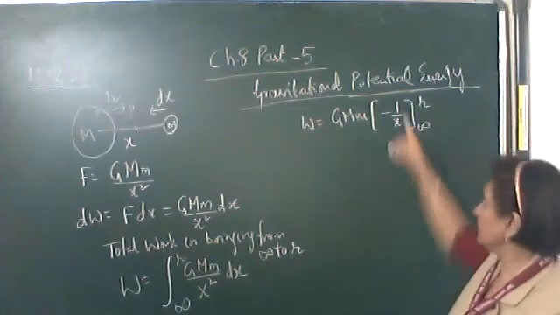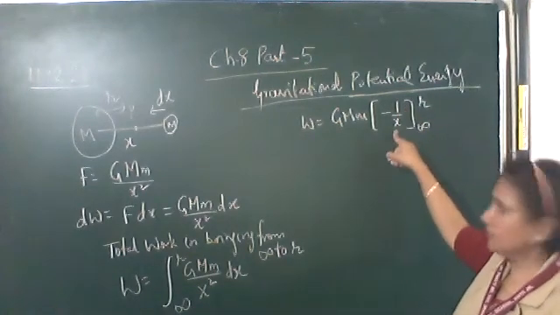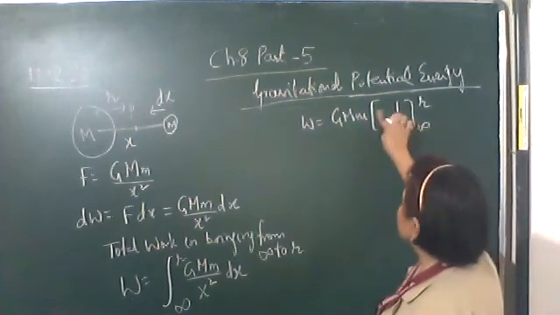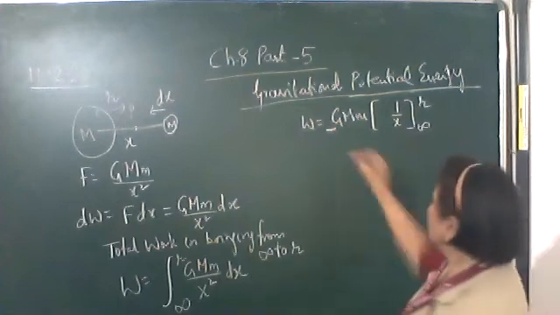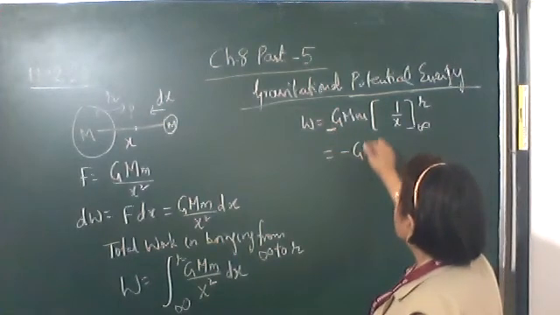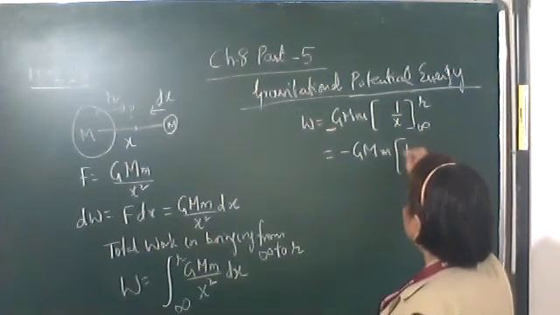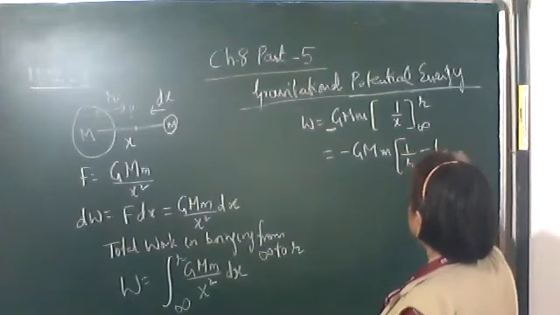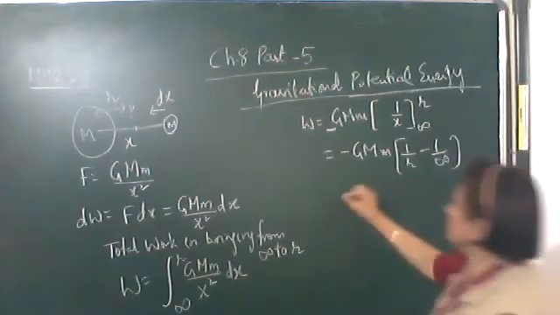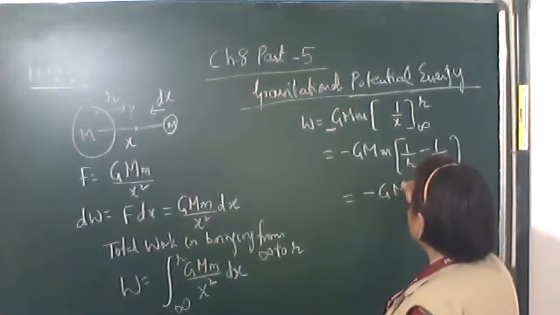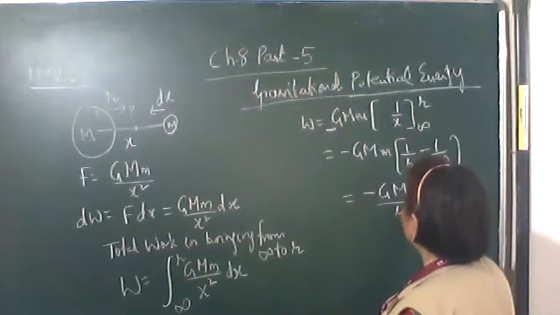Take this minus sign outside: minus G m M upon, 1 upon r minus 1 by infinity. Anything divided by infinity is 0, so 1 by infinity is 0. So it is equal to minus G M m upon r.